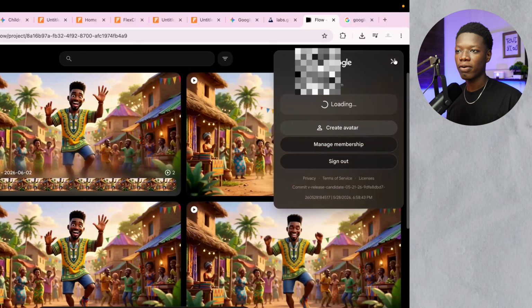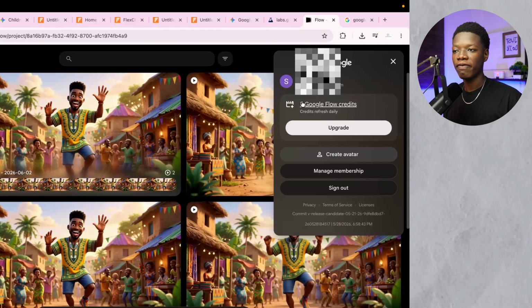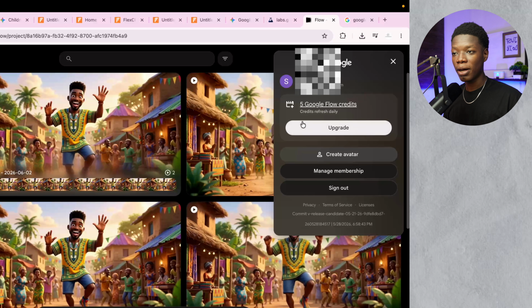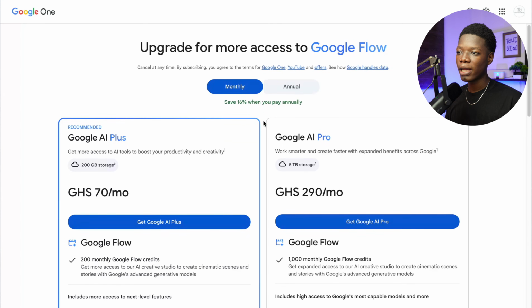Let me click on my icon right here, and as you can see, I have only 5 credits left. Tomorrow it is going to refresh to 50 credits. So you're going to get about 50 credits every single day. But if you want to upgrade, let me show you the pricing and everything. So this is how it is going to look like.